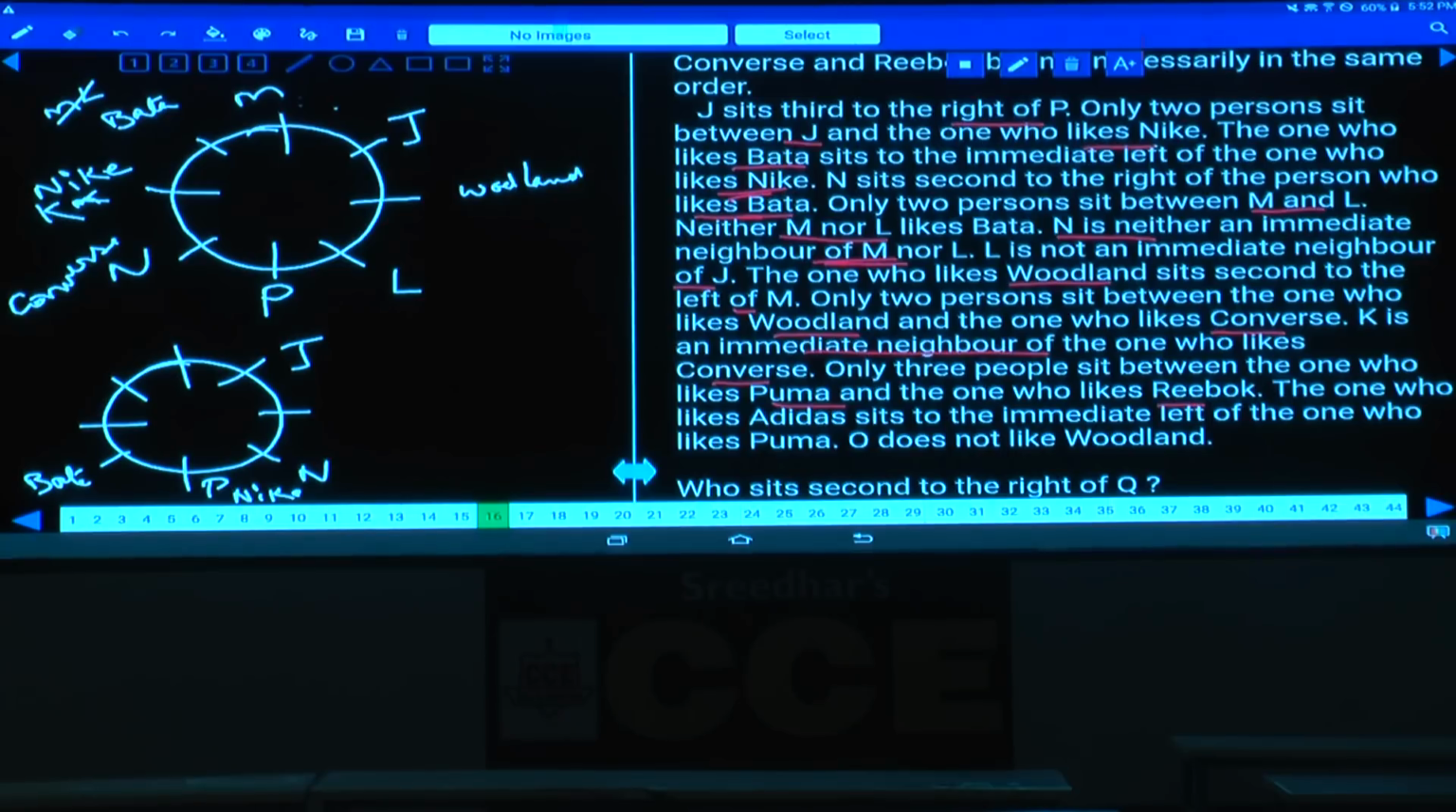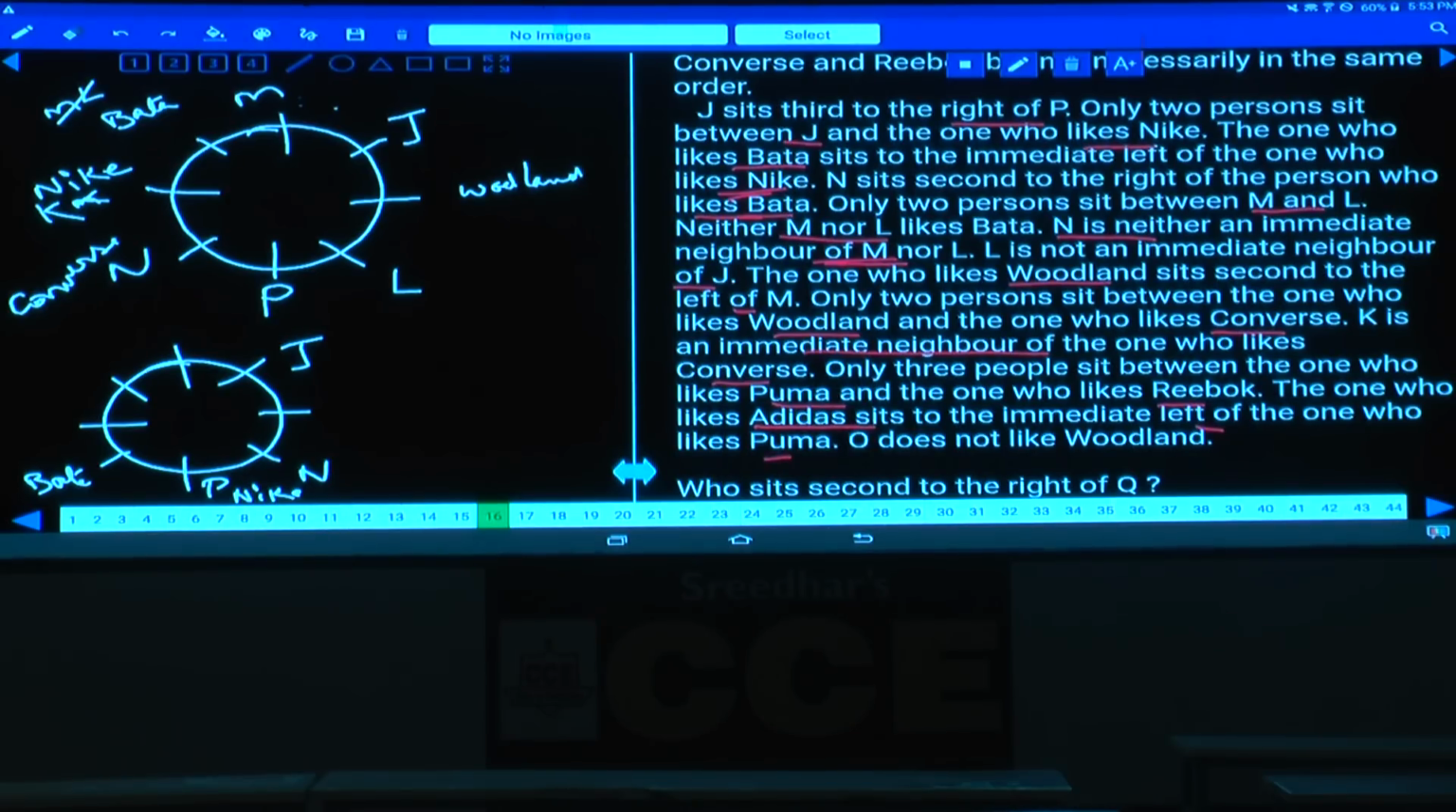Between Puma and Reebok, how many persons are there? There must be exactly 2 persons. Then, among these 8 persons, the 3 persons in between is nothing but they are opposite to each other. And if P is Puma, M will be Reebok, or if M is Puma, P will be Reebok. There are 2 possibilities. And the one who likes Adidas sits to the immediate left of the one who likes Puma.